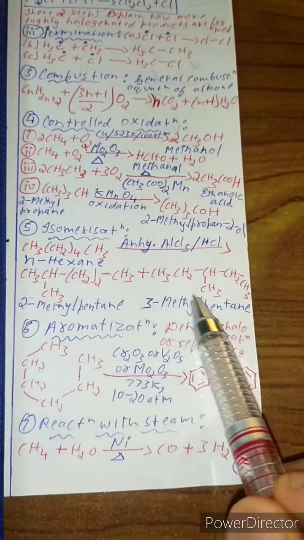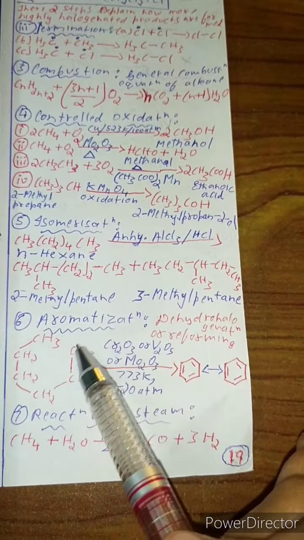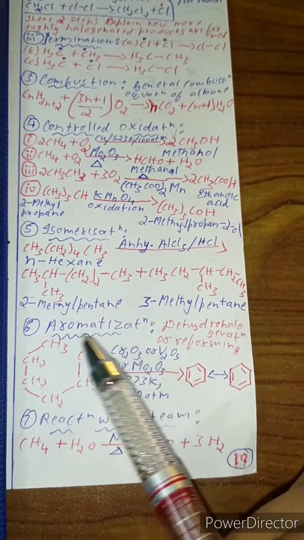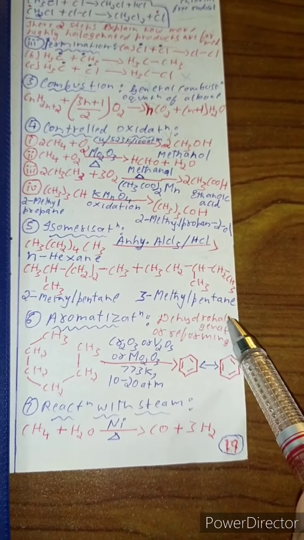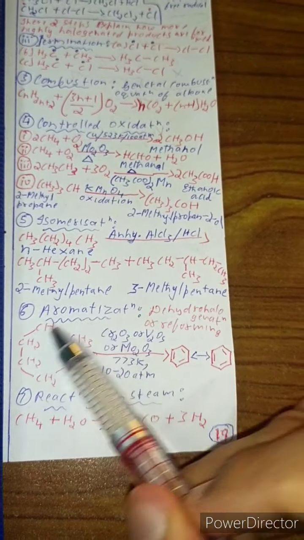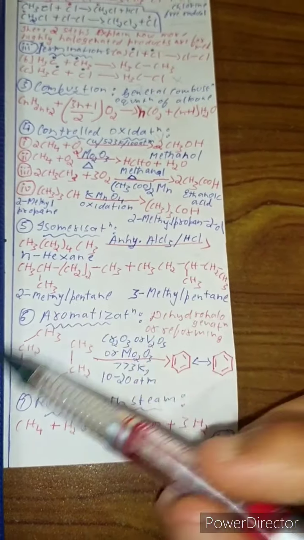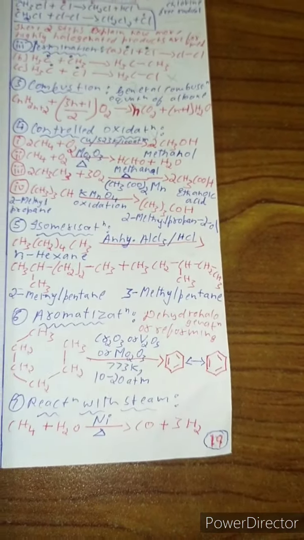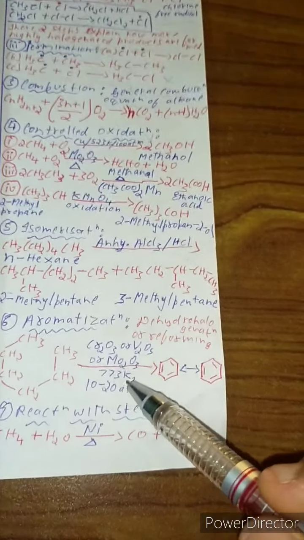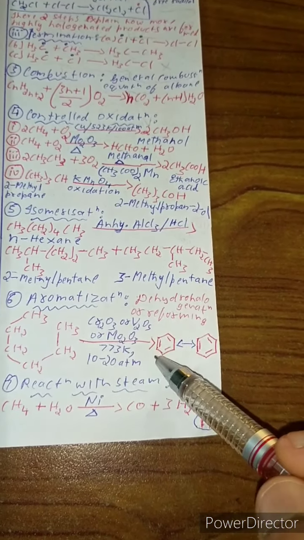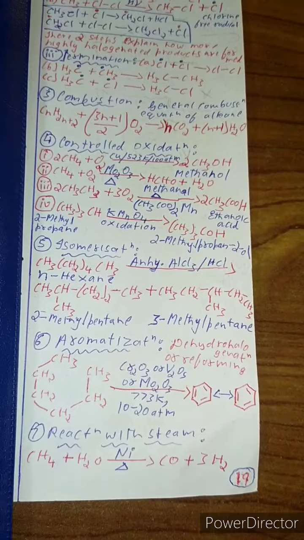Don't worry, just attempt the question. If it comes in exam, it's very easy. Now aromatization, this is known as dehydrohalogenation or reforming reaction, and this compound is actually benzene but without double bond. It forms some other compound. You see 6 carbon are present in that. In the presence of all these catalysts it gives benzene with double bond.